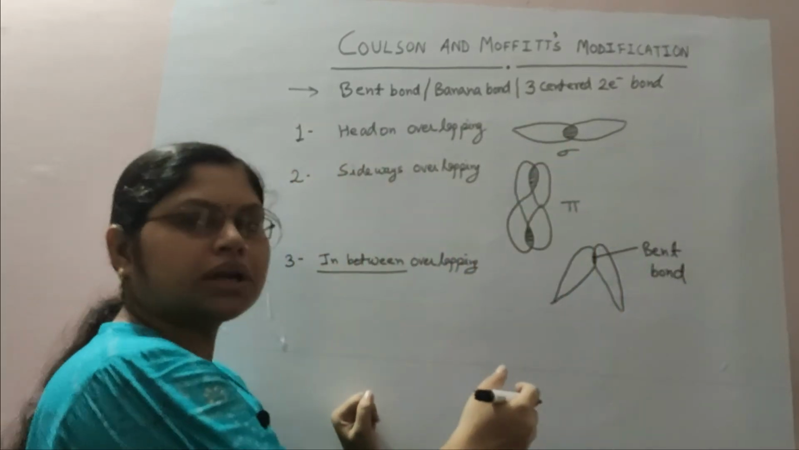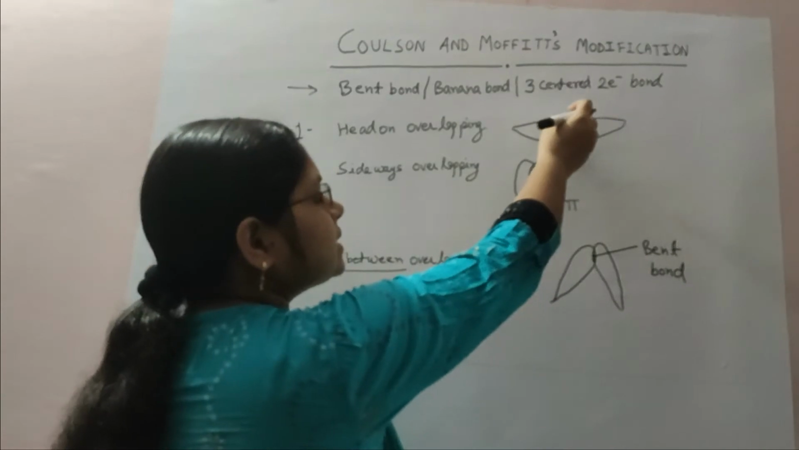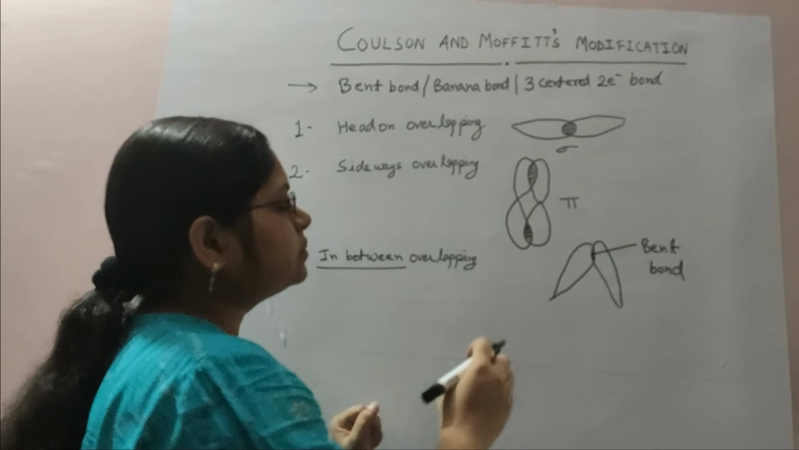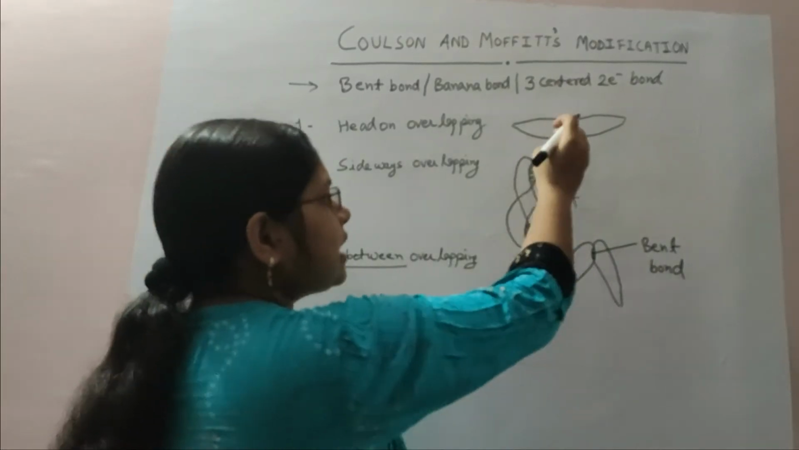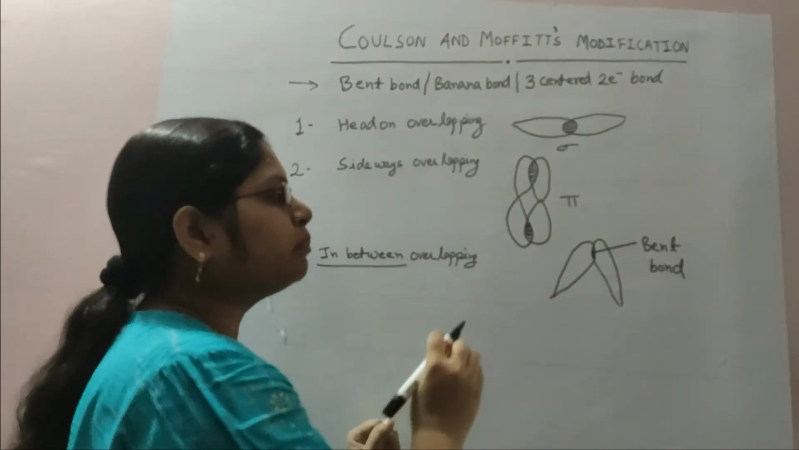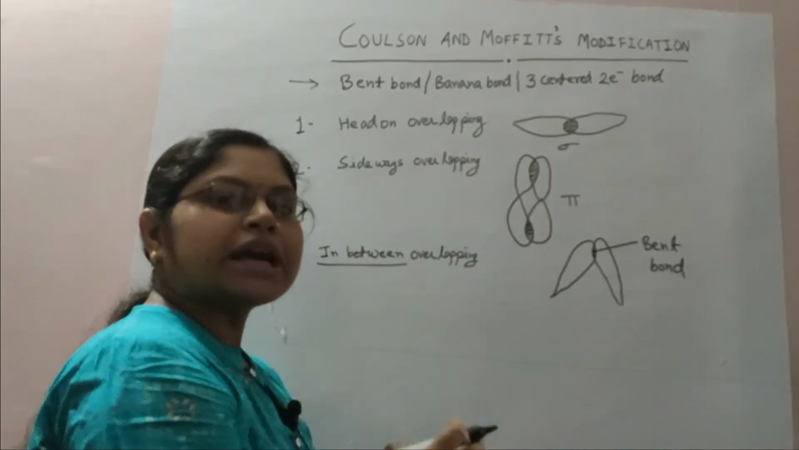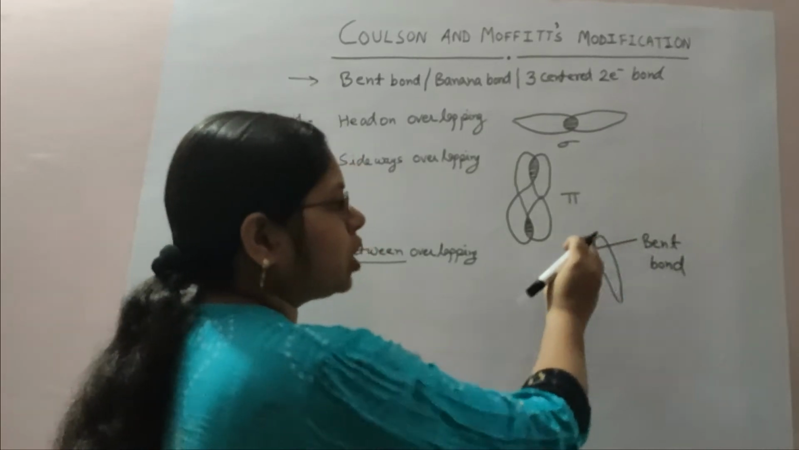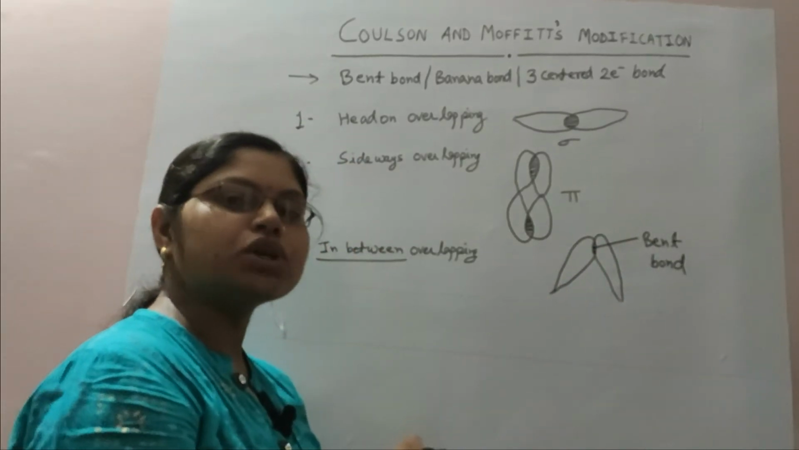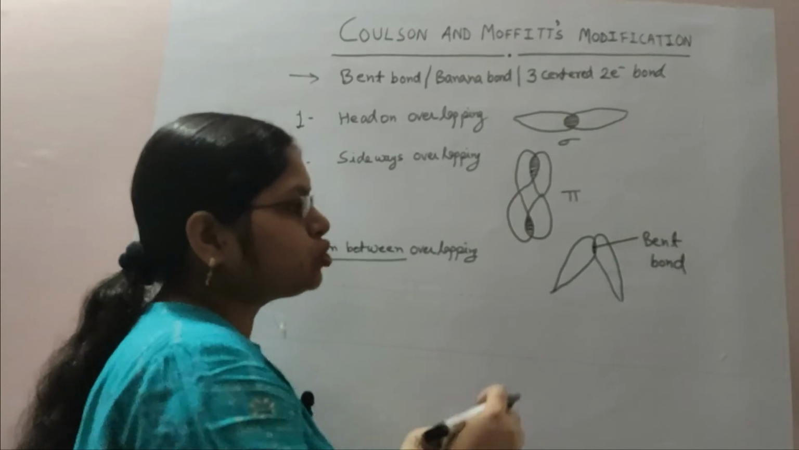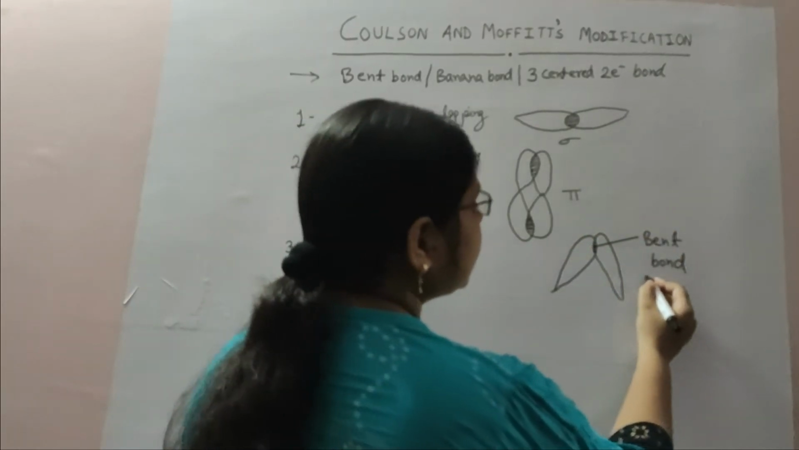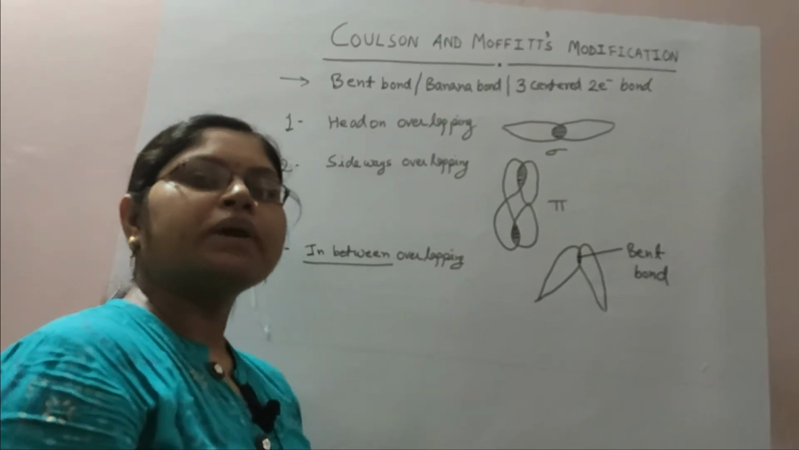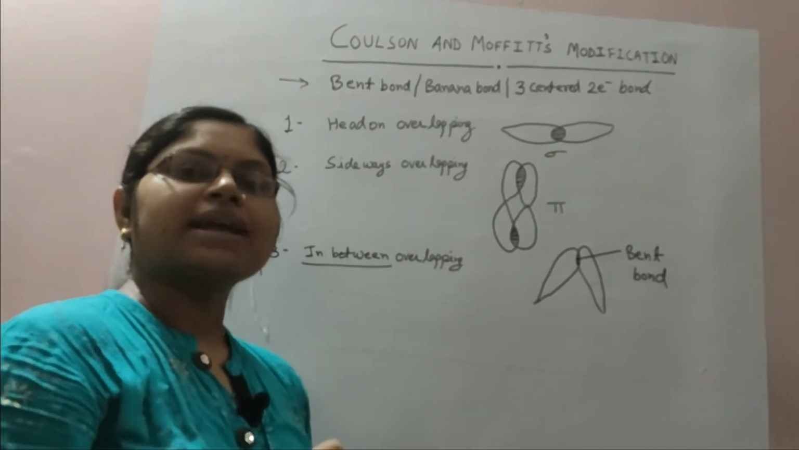So it is clear from the figure. Here the overlapping is maximum, by which the strongest bond, the sigma bond, is formed. Here the overlapping is somewhat smaller than the sigma bond, but it is also a type of bond which exists. And in a bent bond, the overlapping between the orbitals is very little, resulting in a very weak bond. Due to the presence of this weak bond, cyclopropanes can give reactions like alkenes.